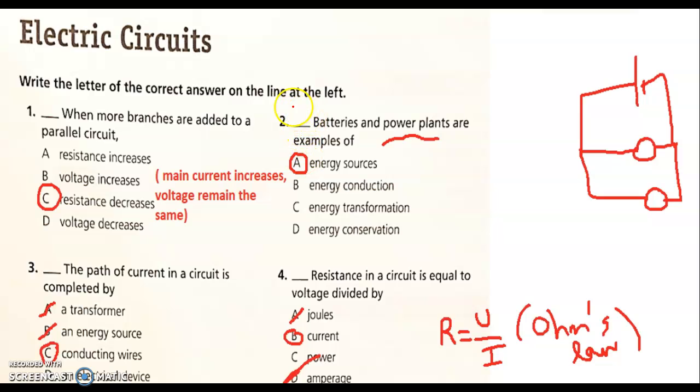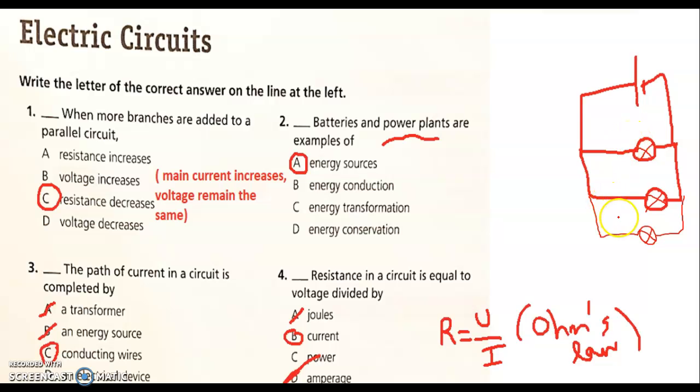Write the letter of the correct answer on the line at the left. So when more branches are added to a parallel circuit, what happens? Resistance increases, voltage increases, resistance decreases, voltage decreases. Actually, when more branches are added to a parallel grouping, the resistance of the circuit decreases, and thus the main current increases. However, the voltage remains the same. All the components connected in parallel have the same voltage.